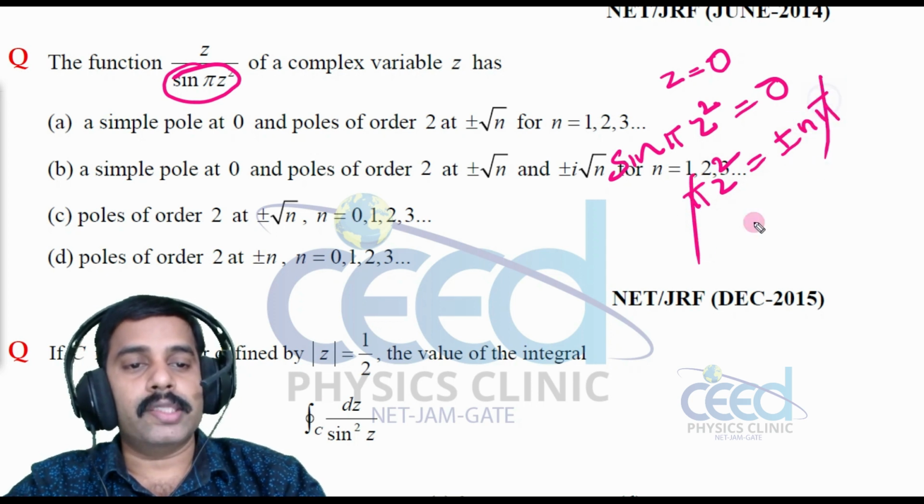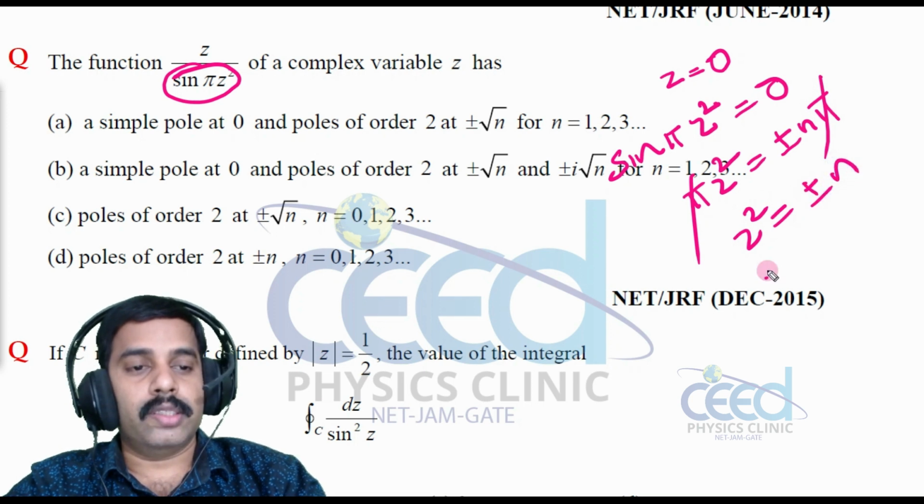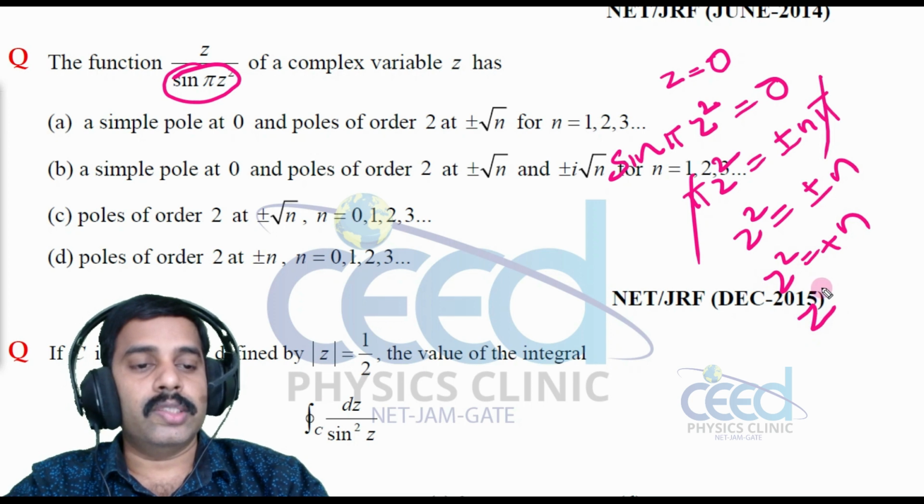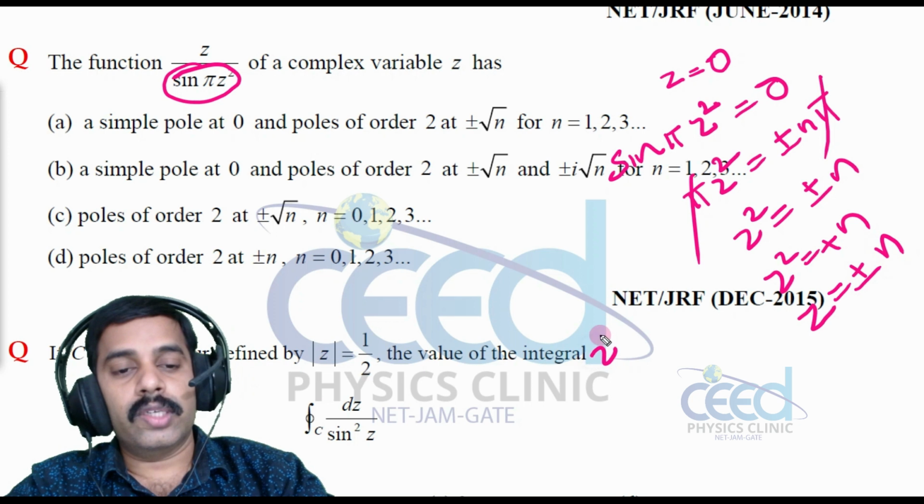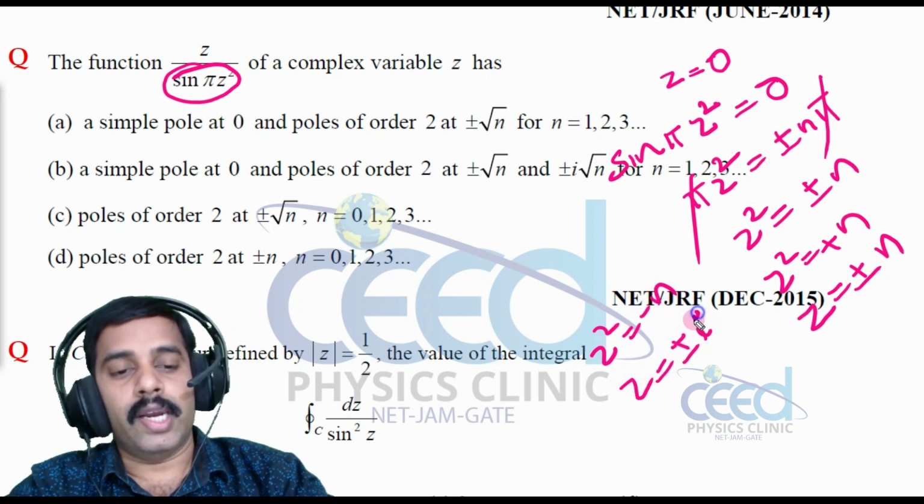So pi cancels. So z square is equal to plus or minus n. That means z square is equal to plus n, and z square is equal to minus n means z is equal to plus or minus i.